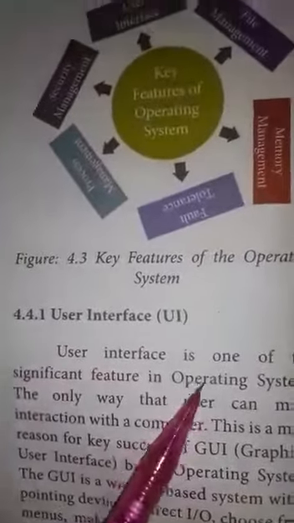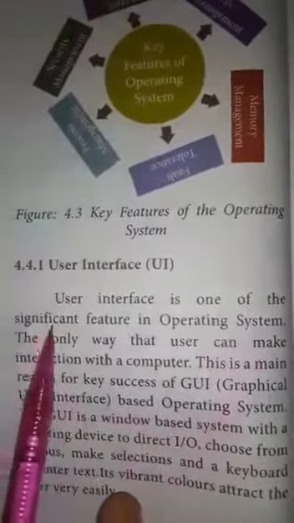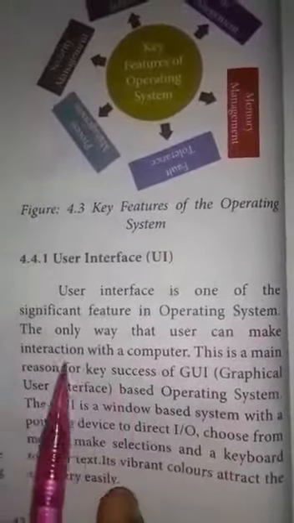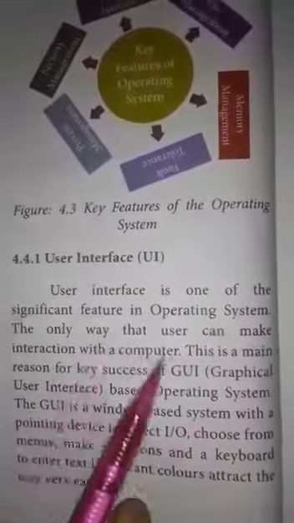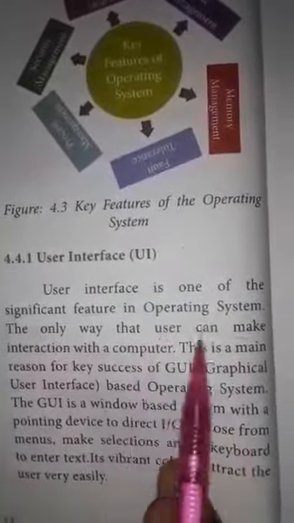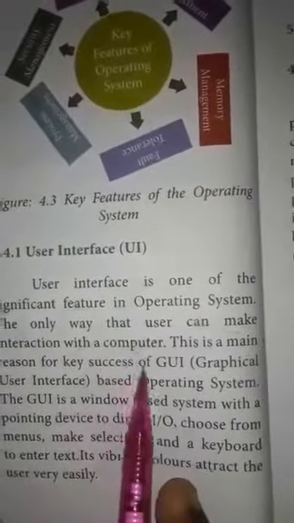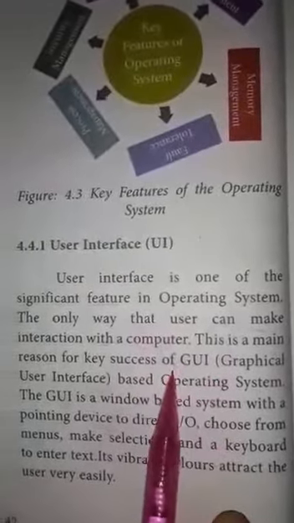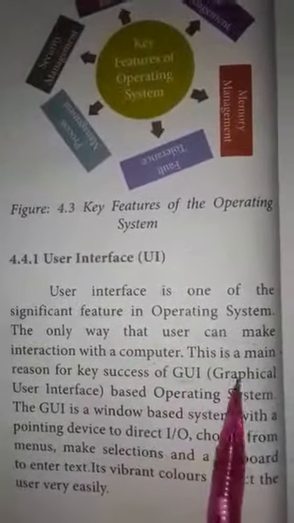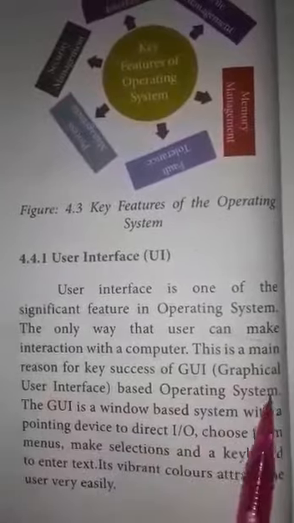User interface is one of the significant features of an operating system. It is the only way that a user can interact with a computer. This is the main reason for the success of GUI. What is meant by GUI? GUI is graphical user interface. GUI based operating system.